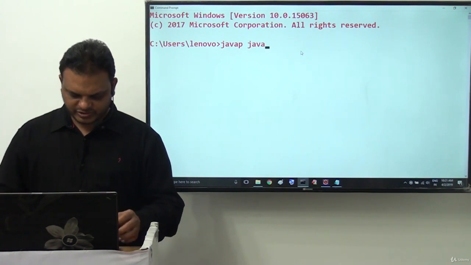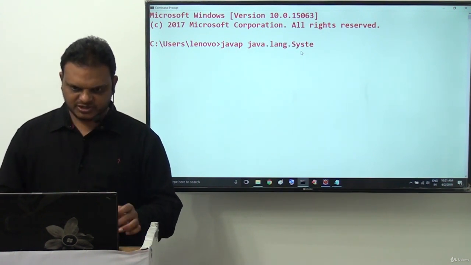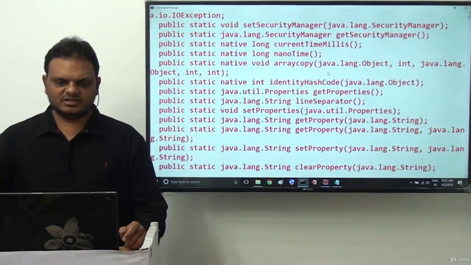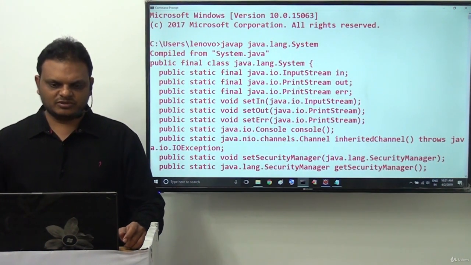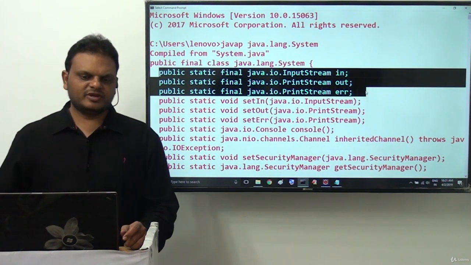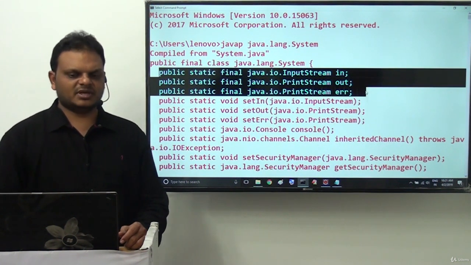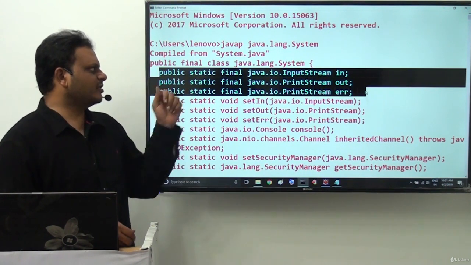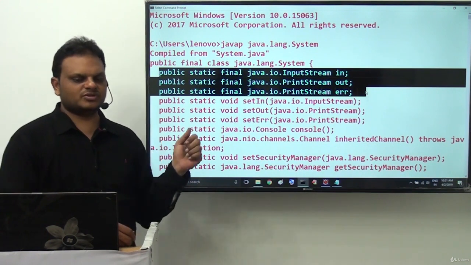javap java.lang.System. System is a class here. If you provide this, automatically here we are able to get some variables, and we can observe these variables clearly inside this System class. I can get the members of the System class on my command prompt just by using the javap command. Here we can provide all these things.